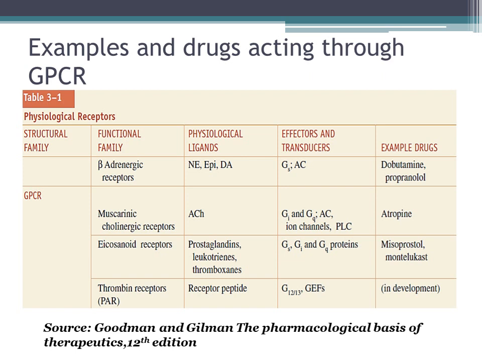Eicosanoid receptors, the physiological ligands are prostaglandins, leukotrienes, and thromboxanes. They can act through GS, GI, GQ. Example drugs are misoprostol and montelukast. For thrombin receptors, the ligands are receptor peptides. The effector transducers are G12/13 and they act through GEF, and the drugs are in the phase of development. The entire source of this lecture is Goodman and Gilman's The Pharmacological Basis of Therapeutics, 12th edition. Thank you. Bye.